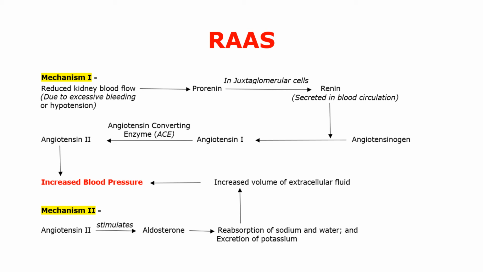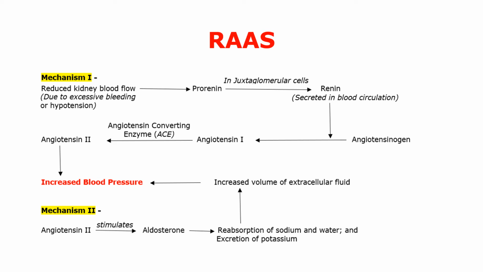Then in the presence of angiotensin converting enzyme or ACE, angiotensin first is converted to angiotensin second. This angiotensin second is a potent vasoconstrictor. That means it constricts the blood vessels, which causes an increase in the blood pressure.